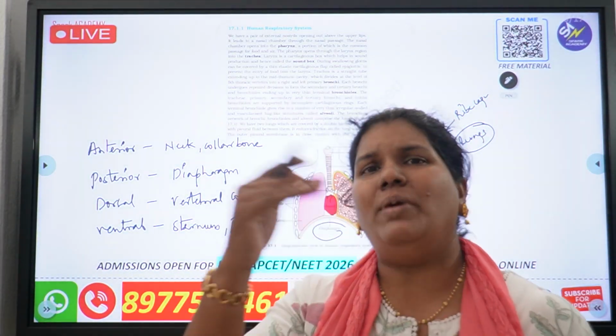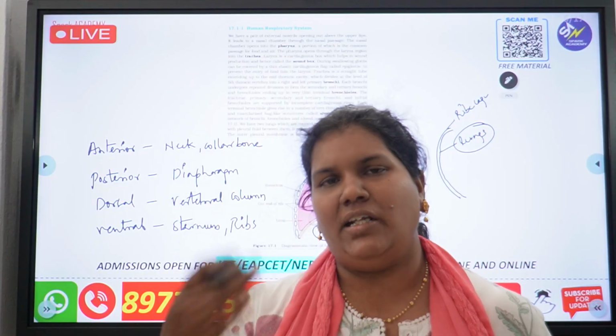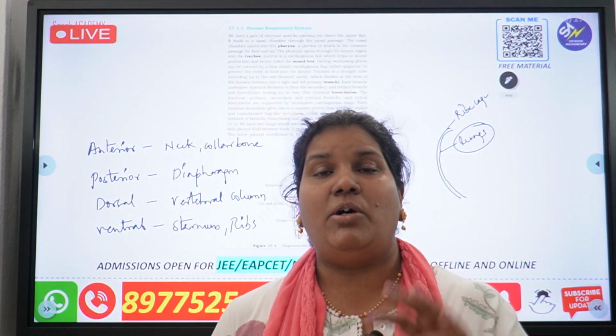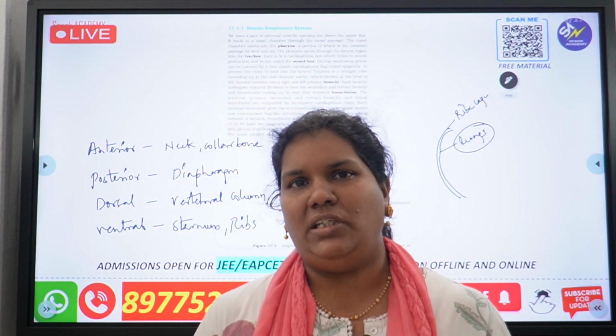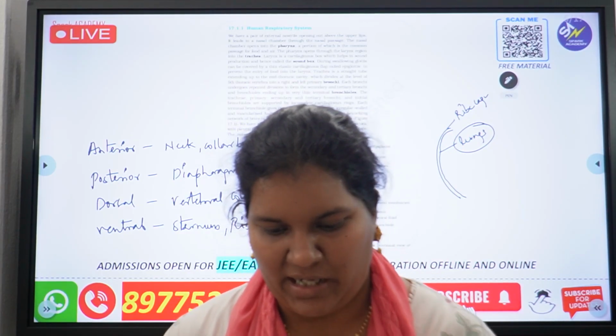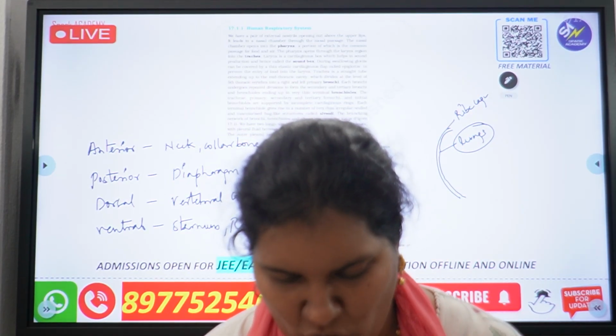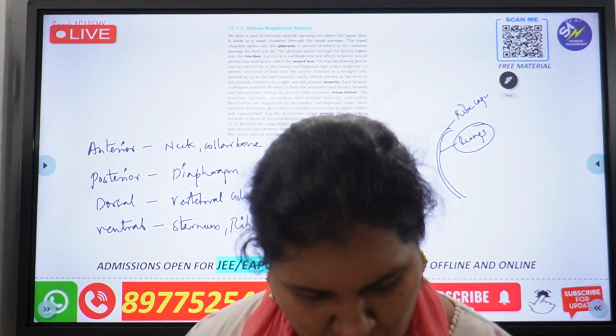Then let me add how many alveoli are present. Please remember there are about 300 million alveoli in total in both the lungs. You can add this point, because it is not mentioned anywhere.